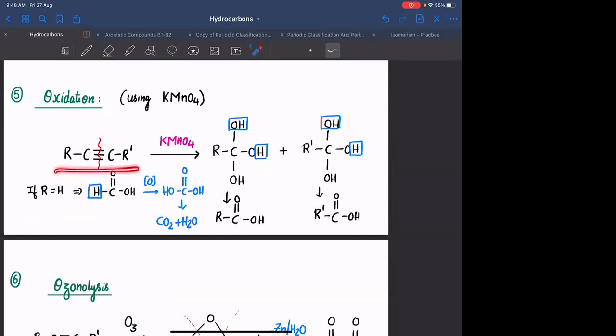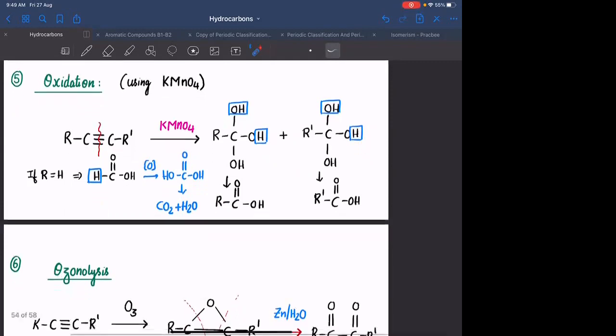If it is acetylene, it will be converting into 2 moles of CO2 and 2 H2O. Agreed? Because this converts into HCOOH. HCOOH में further there will be an oxidizable hydrogen which converts into OH, which converts into H2CO3. H2CO3 being an unstable compound, it converts into CO2 and H2O. Is this clear?